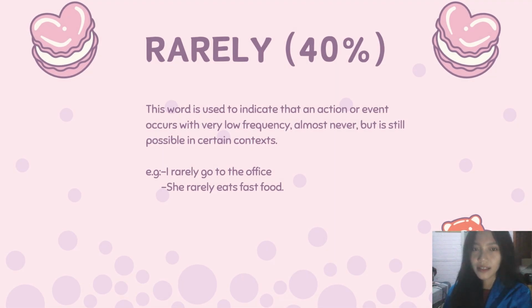Next is rarely. This word is used to indicate that an action or event occurs with very low frequency, almost never, but is still possible in certain contexts. For example, I rarely go to the office. And the second example is, she rarely eats fast food.